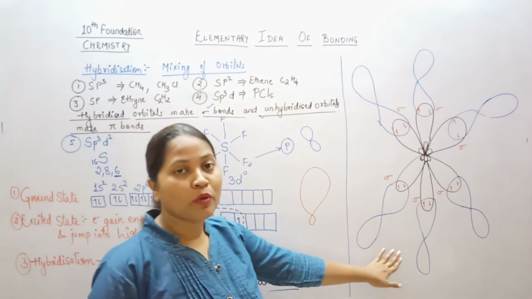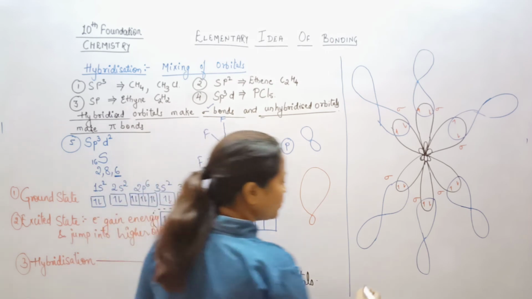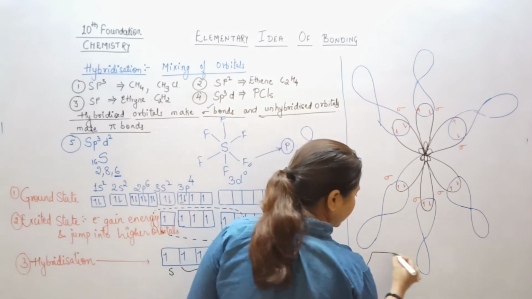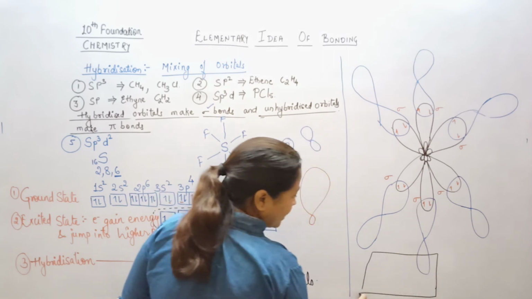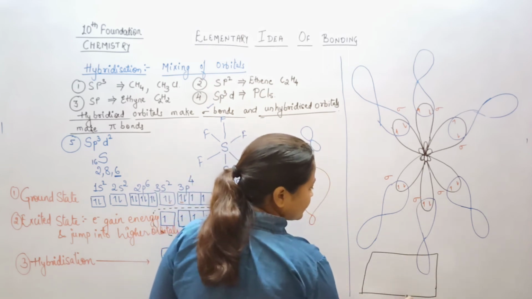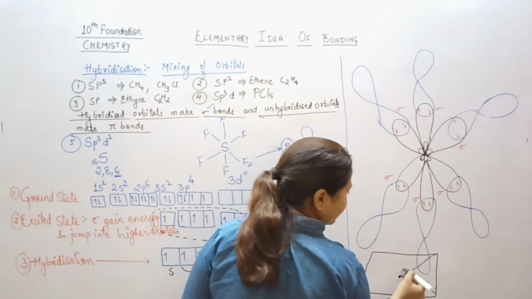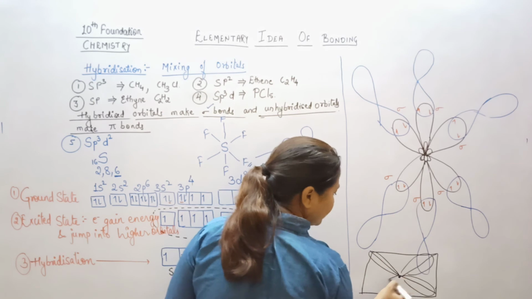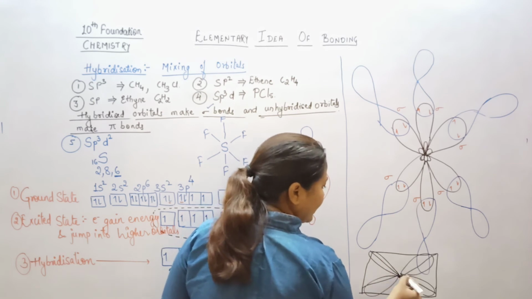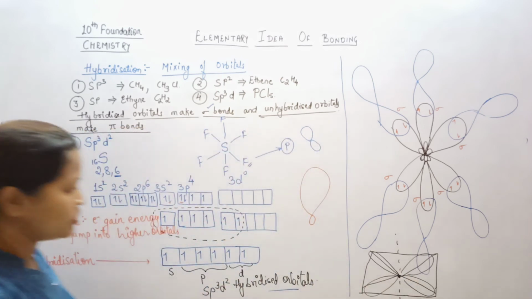Now you just need to remember one thing, the orientation of these bonds. If you consider that this is a piece of paper, okay? At the center there is a sulfur atom. Its 4 bonds are placed in the corners like this, okay? In the corners, whereas the 2 bonds are at the upper and lower positions, right?